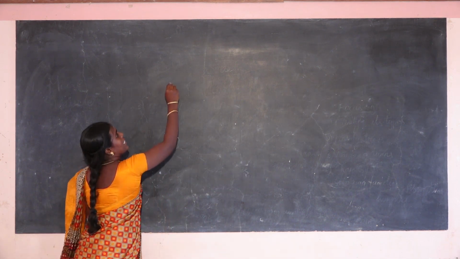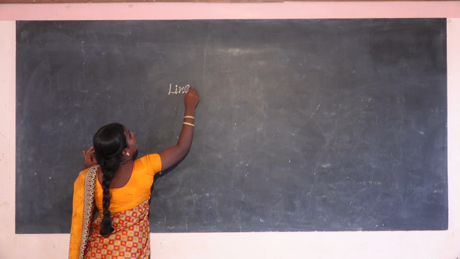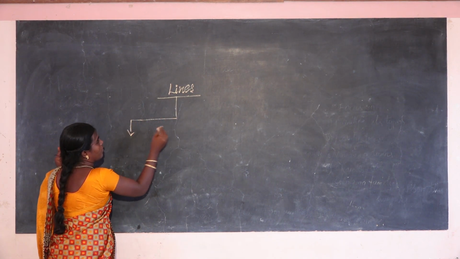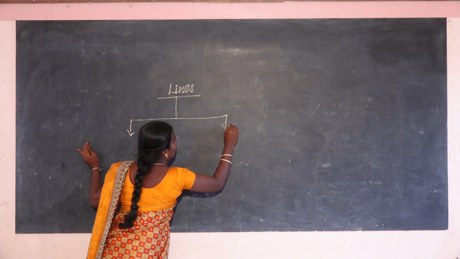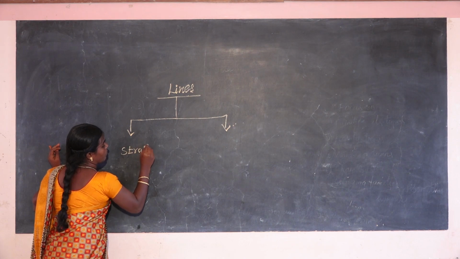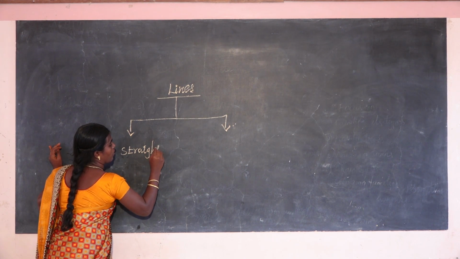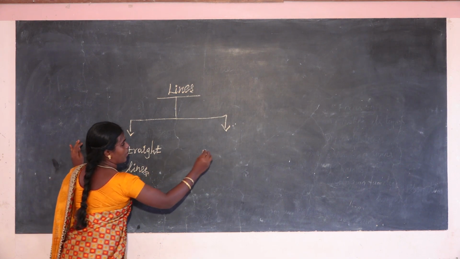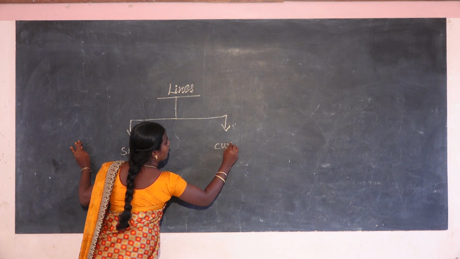Okay, wait. Lines. Everyone, draw that chart. Straight lines. Another one is curved lines.